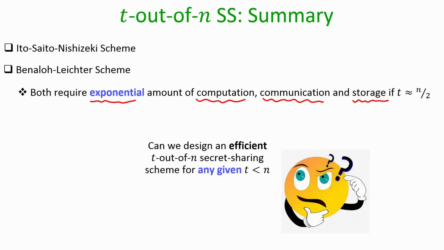So now the next challenging and interesting question is: can we design efficient, by efficient I mean polynomial time, T out of N secret sharing schemes for any given T less than N? That will be the focus of the next lecture.